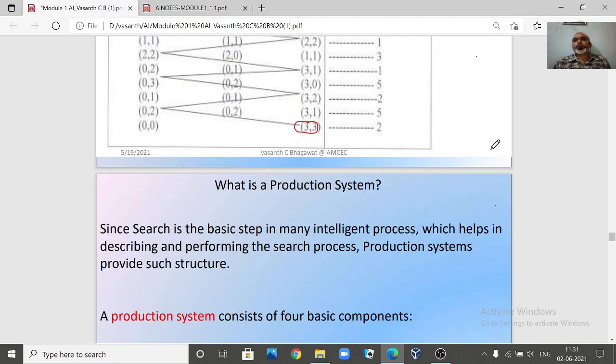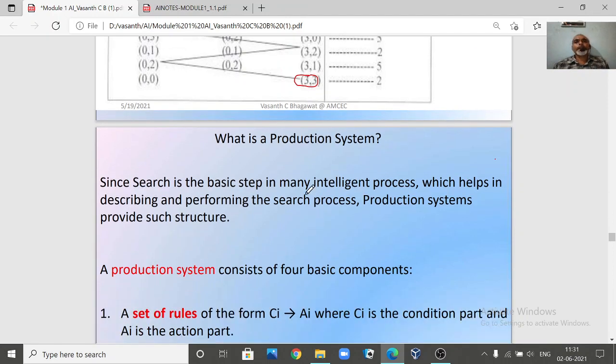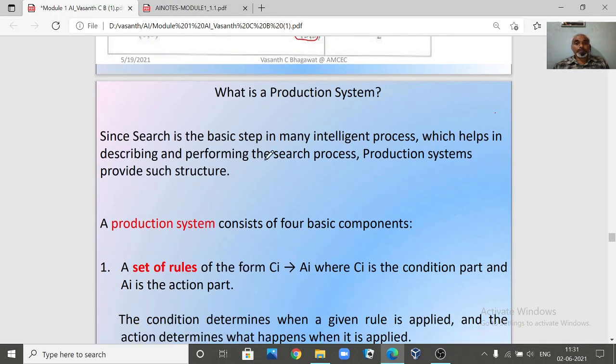Now before we go into another important module called search, we have another important small concept which you are going to study, called a production system. Already in missionary and cannibal we said that we are going to define something called a production system. Now what do you mean by a production system? We know that search is the basic step in many intelligent processes.